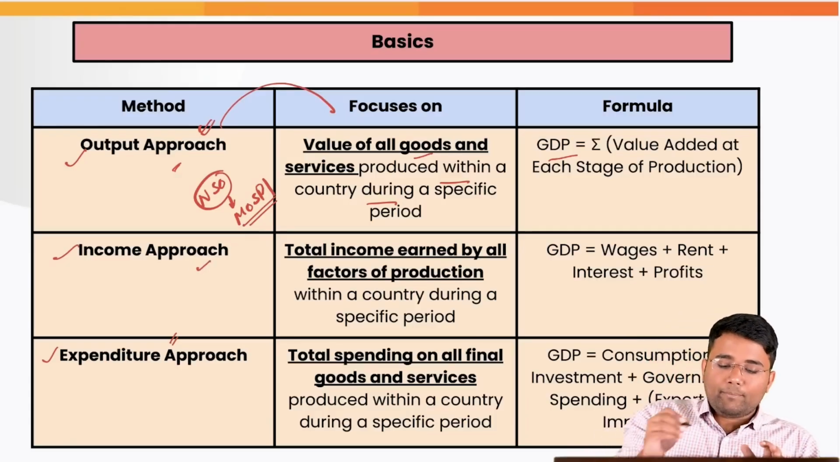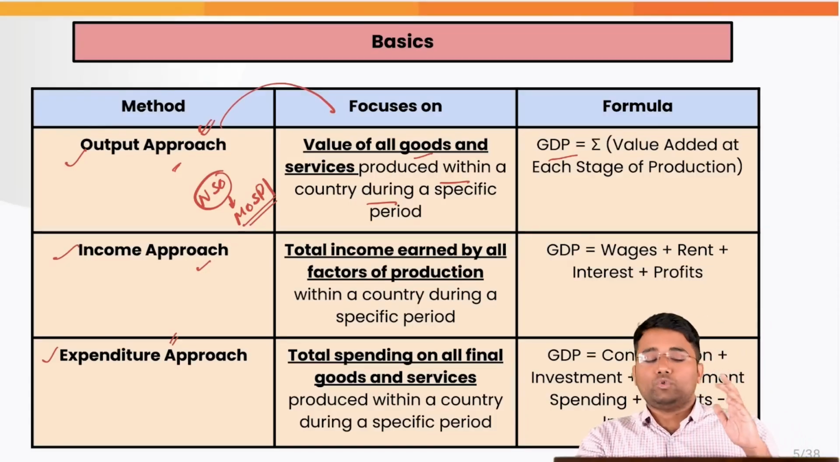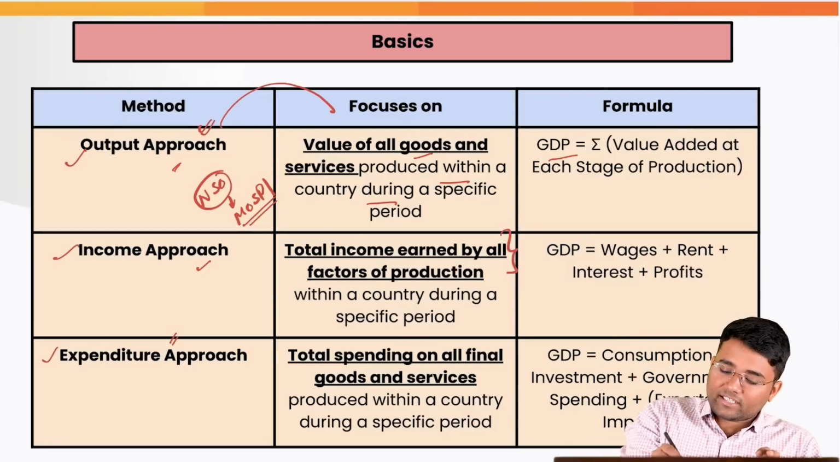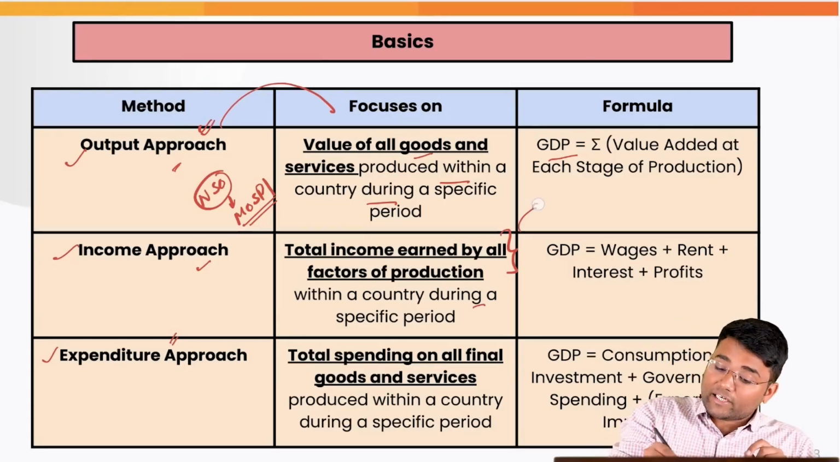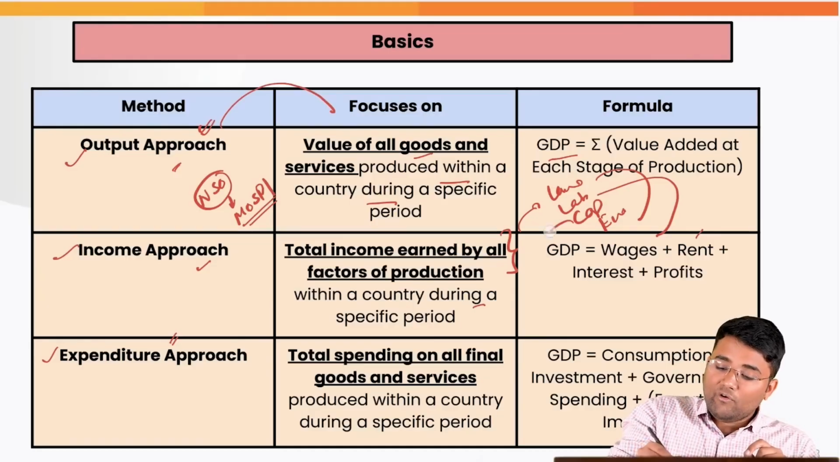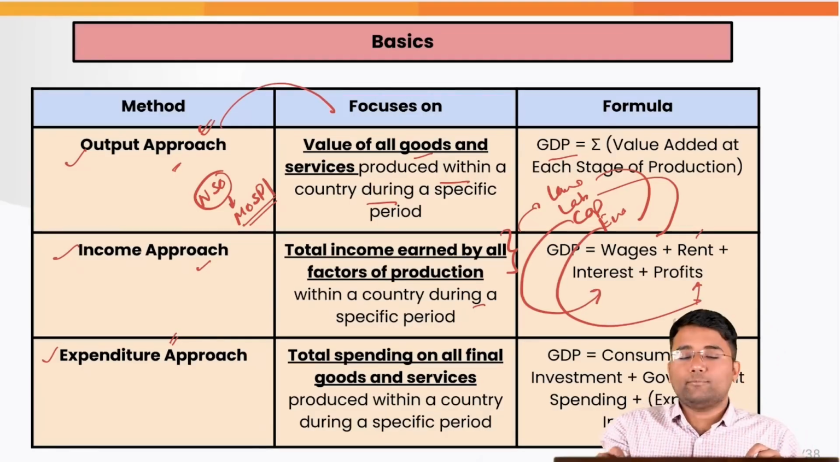Then we have the income approach, which gives us an idea about the total income earned by all the factors of production within a country during a specific period. For example, there are four factors of production: land, labor, capital, and entrepreneurship. For land we get rent, for labor we get wages, for capital we give interest, and entrepreneurs get profit.